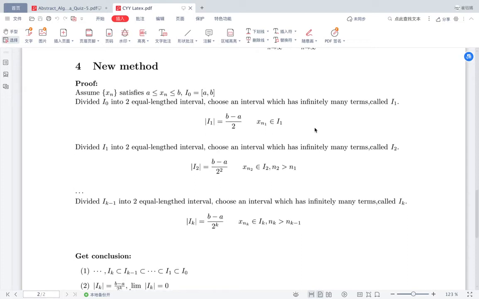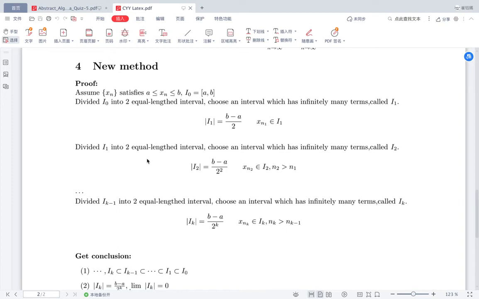It will work actually, because if the sequence is infinite and contained in I1, we cannot divide it into two finite subsequences. Another thing I want to mention is that you don't necessarily divide it into two parts. It can also be 3 parts or as many as you want.